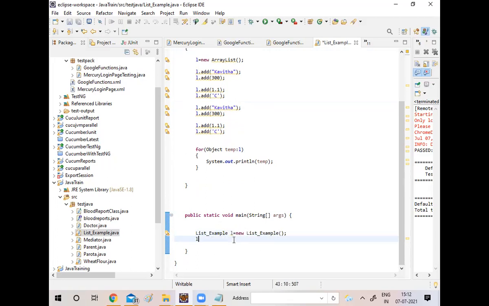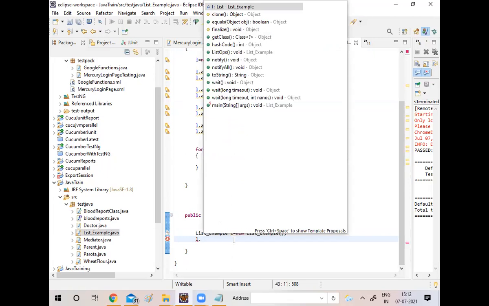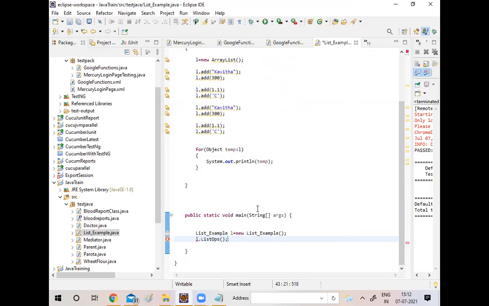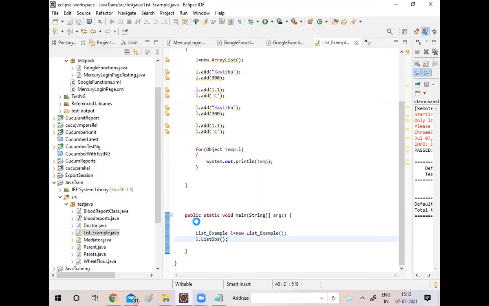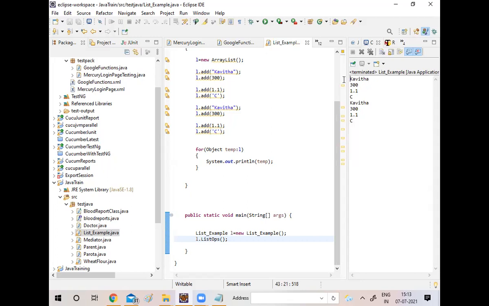So L dot, what is my method name? My method name is list of. So what I have to do is run it, this is the Java class, right? So simply I'm running it as a Java application. See, the output is coming, right? Correct. We can look more into this one tomorrow.